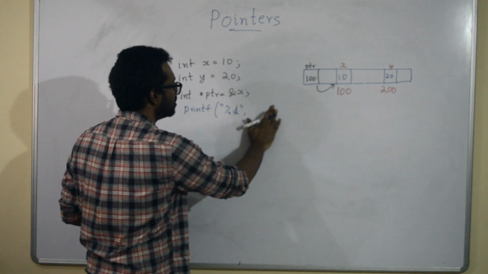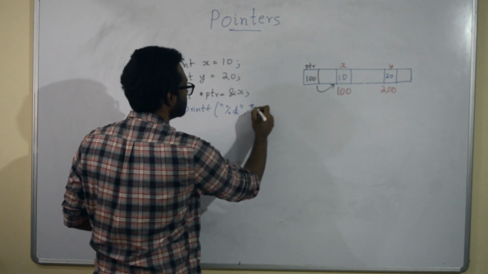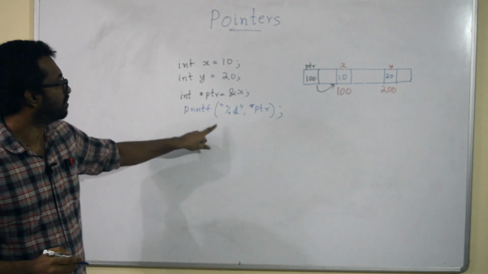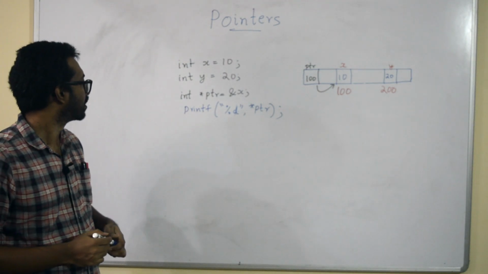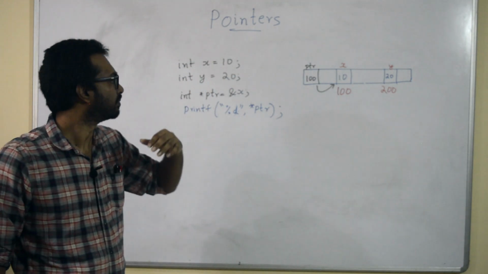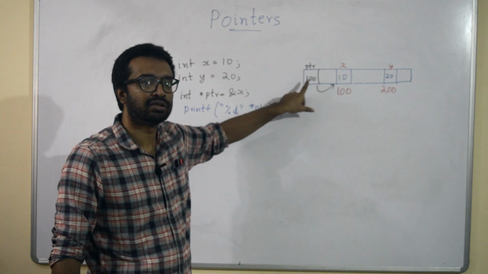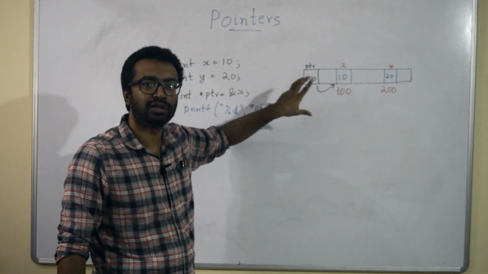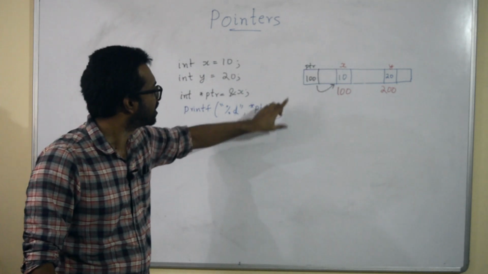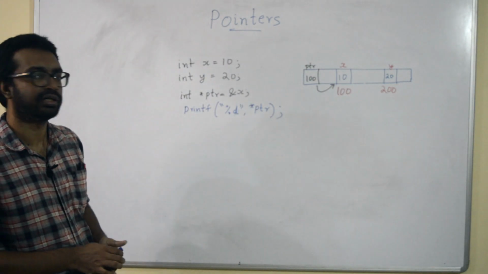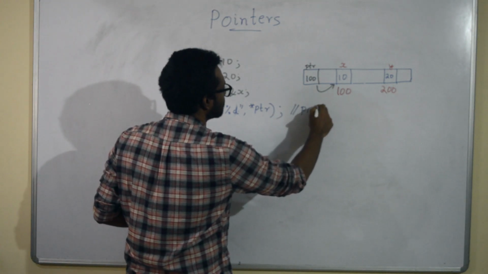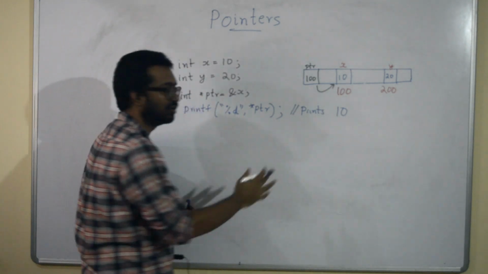I could have written printf percentage d star ptr. Now we know what star ptr means. ptr is at location 100, star ptr means go to location 100, what is the value there? That's 10. So this will print 10.